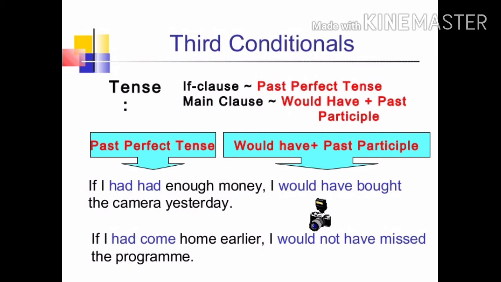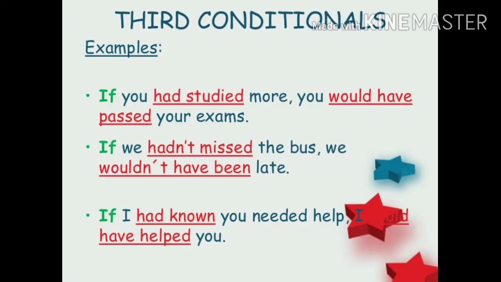Now I would like to tell you some of the examples of third conditional. If you had studied more, you would have passed your exams. If we hadn't missed the bus, we wouldn't have been late. Now the last example is, if I had known you needed help, I would have helped you.